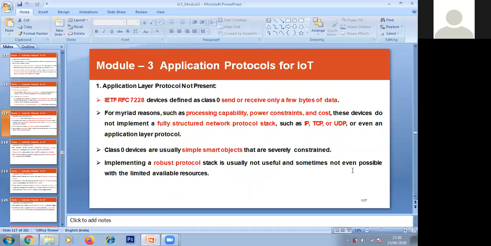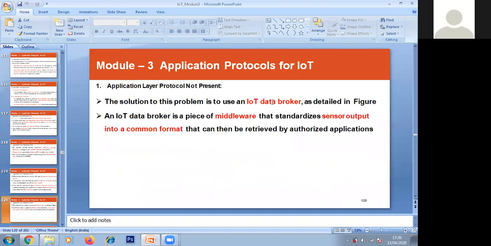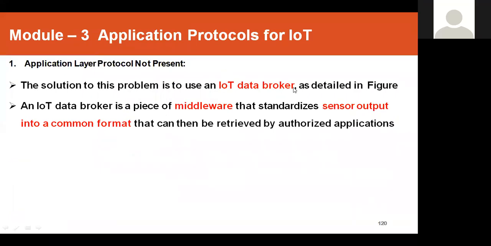Quickly I'll brief it again. This is mainly used for devices which transmit or receive a few bytes of data, not huge data. If hundreds of thousands of sensors' data are to be transmitted, then we can use an IoT data broker.